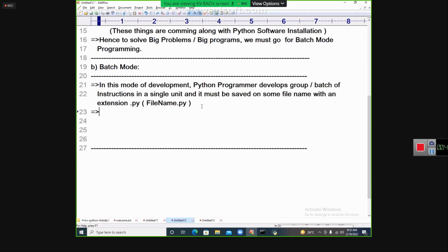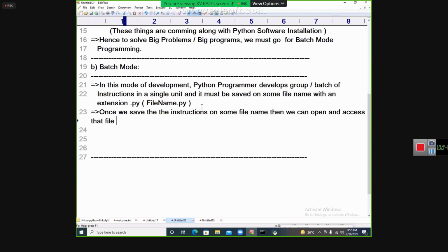Once we save the program, once we save the instructions on some file name, then we can open and access that file name anytime in real-time projects, anytime in our projects. That's why file names are very important.